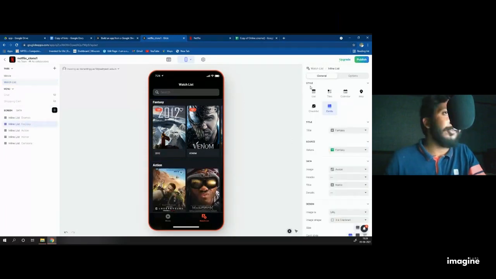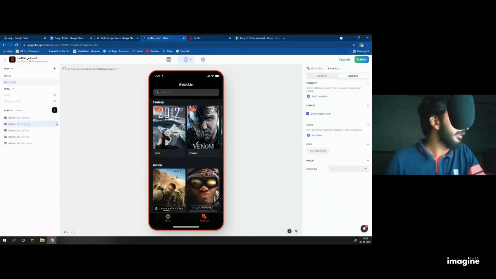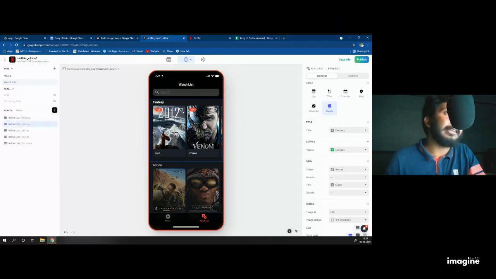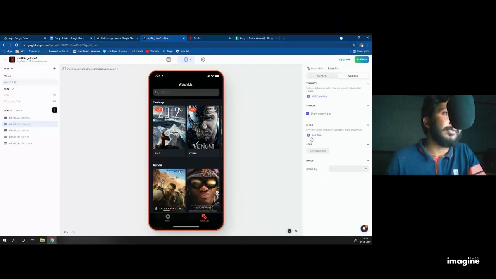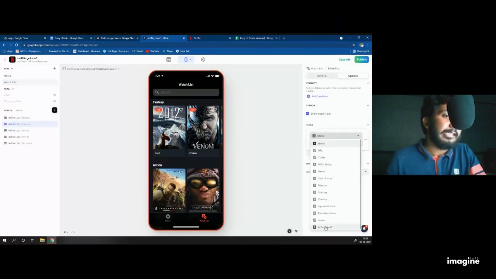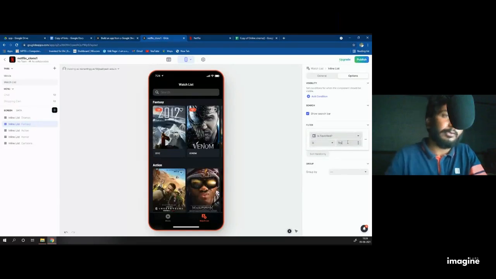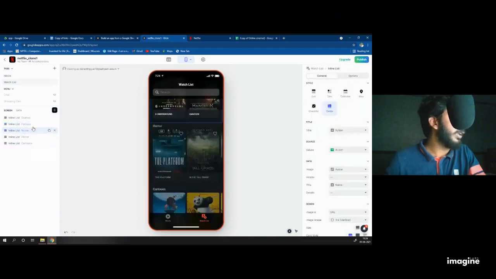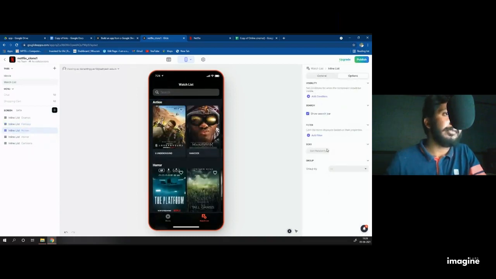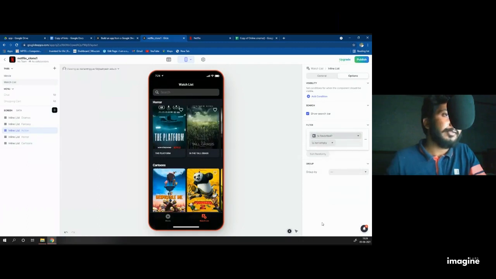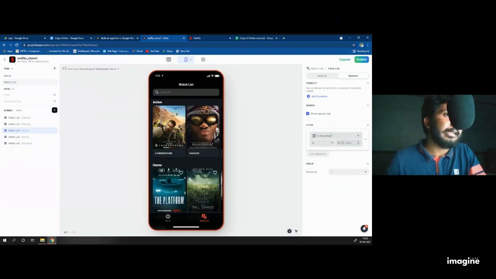Do the same for everything. Click on list, then fantasy, then option, filter, is favorited, is, write it, true. Next one, action, option, filter, is favorited, is, write it, true.